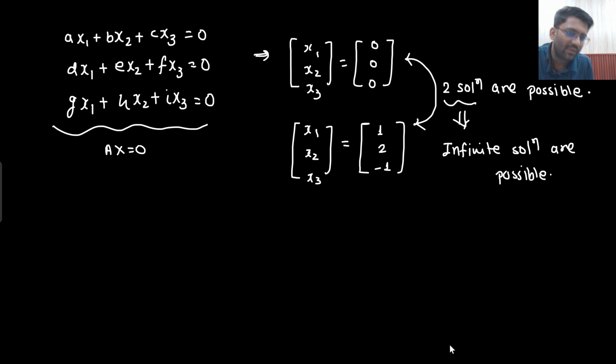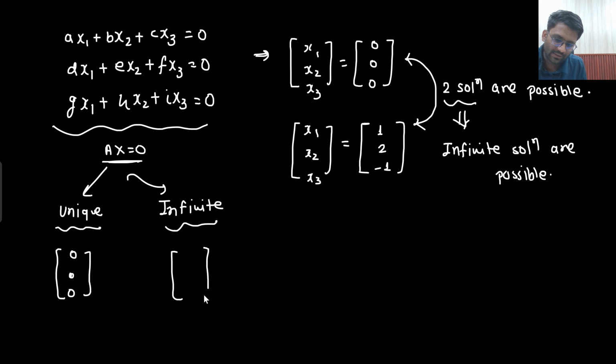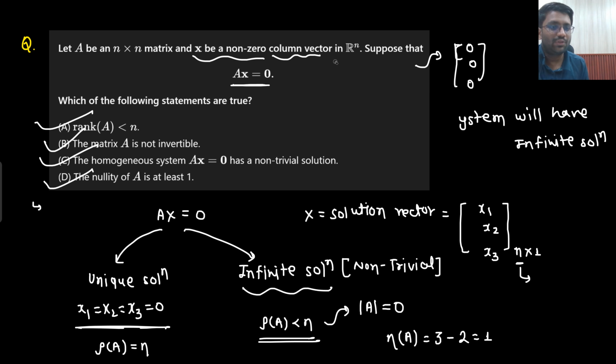Because I told you either I can have no solution, or one solution, or infinite solutions. But for Ax equals to 0, for sure there are only two conditions. Either I will have a unique solution, or I will have infinite solutions. For a unique solution, what was the condition? That it will be an all 0 vector. For infinite solutions, there could be anything else as well. Is that clear? So if I am saying that x is a non-zero column vector.